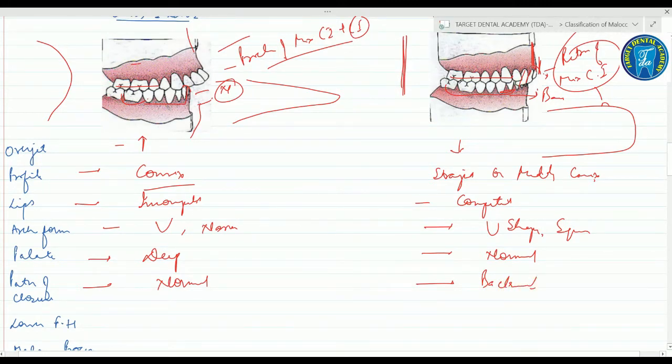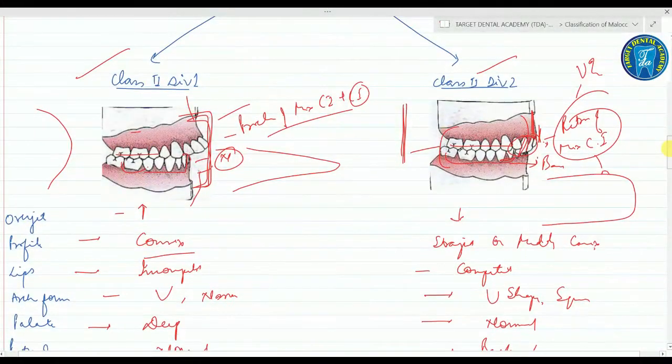Fine. Now coming on to the lower facial height. Due to the proclination in class 2 division 1, the lower facial height is either normal or increased, while in class 2 div 2 there is retroclination and there is growth. See, as I've already told you in the previous lecture, the hypodivergent and hyperdivergent.